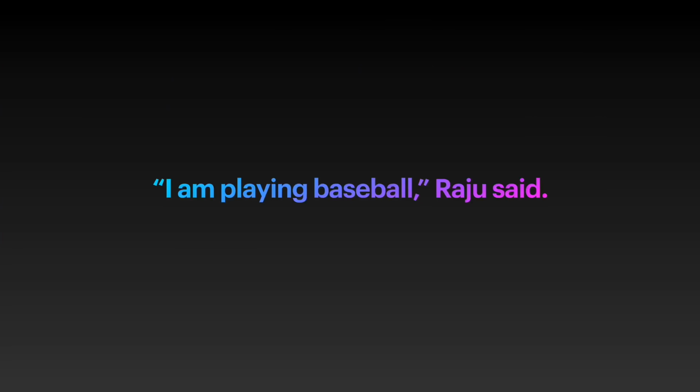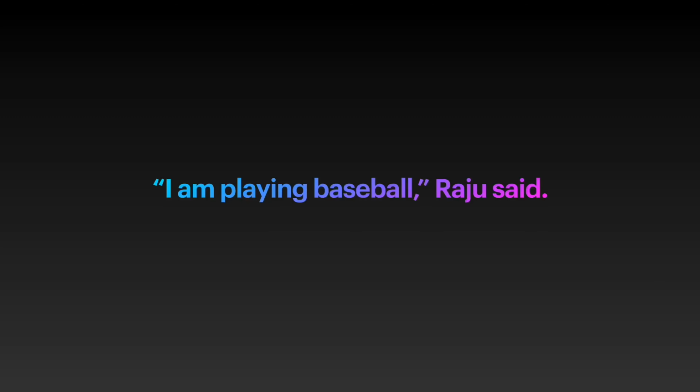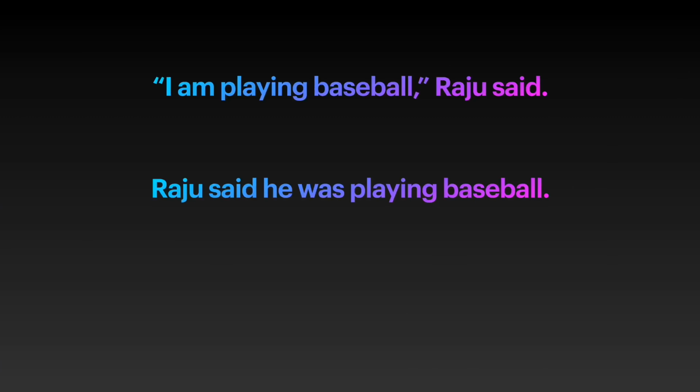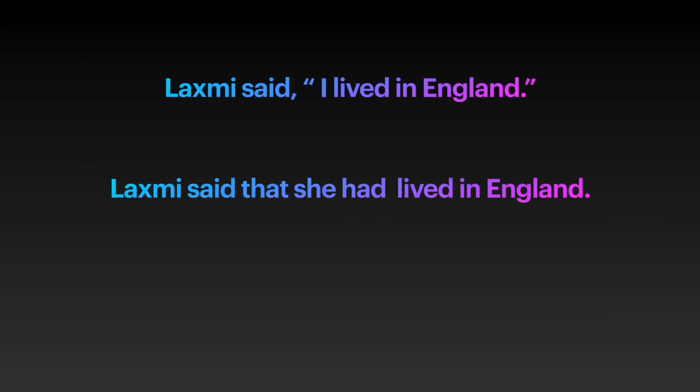Let us look into some more questions related to rules of tenses in direct speech and indirect speech. Please make sure to pause this video for a while and check your answer. I am playing baseball, Raju said. Raju said he was playing baseball. Lakshmi said, I lived in England. Lakshmi said that she had lived in England.